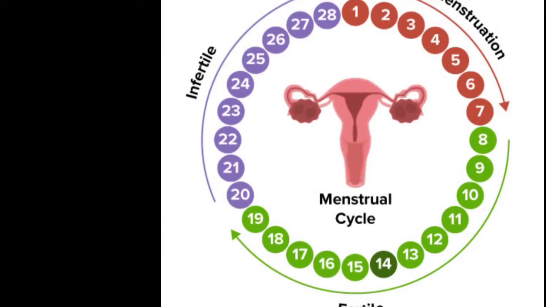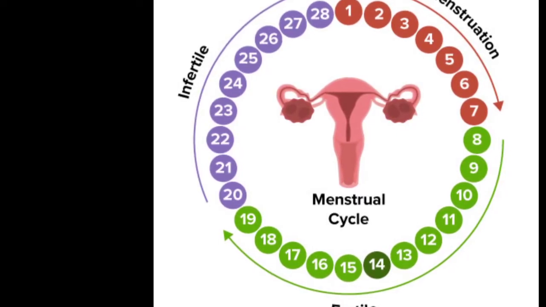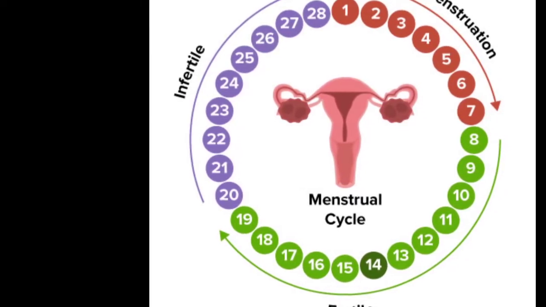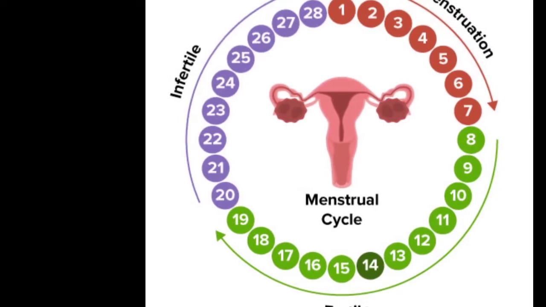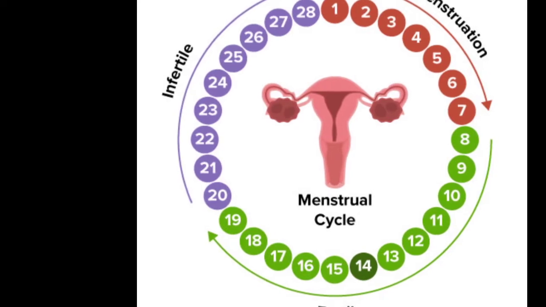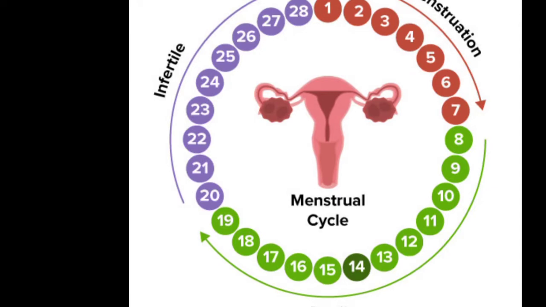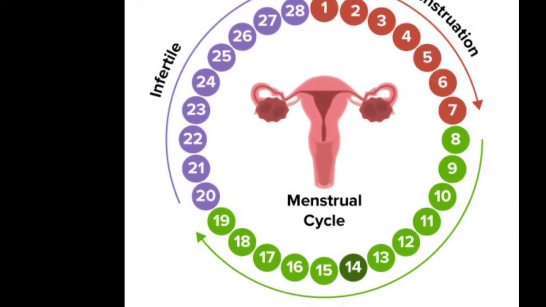Every month the follicle or the egg is released from the ovary. When it reaches the uterus, it gets implanted in the uterine wall or the endometrium after it fuses with the male sperm. For this implantation, the uterus forms a thick layer of endometrium to help in implantation of the fertilized egg.